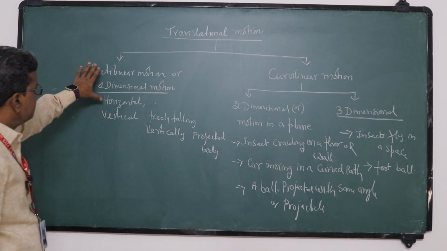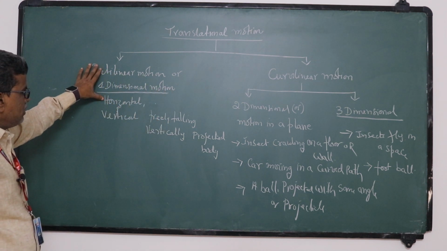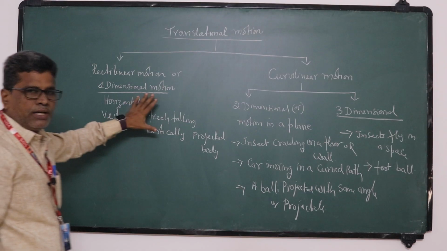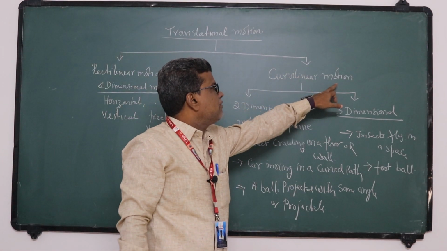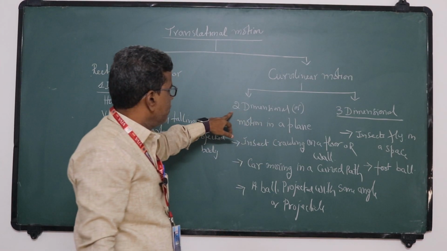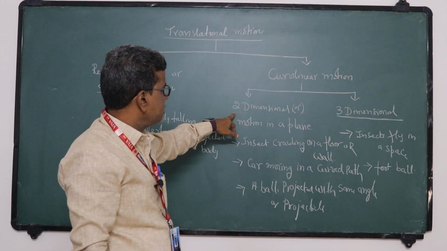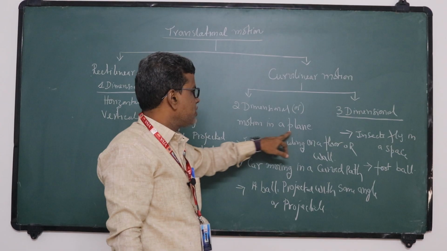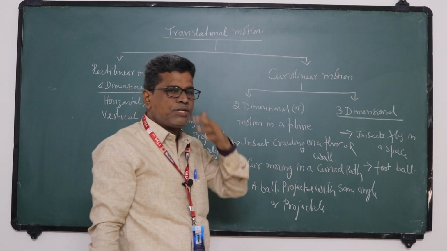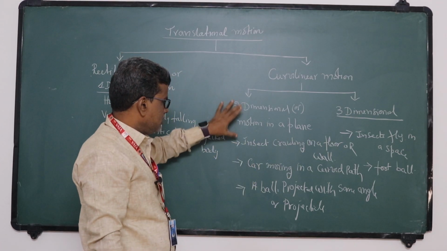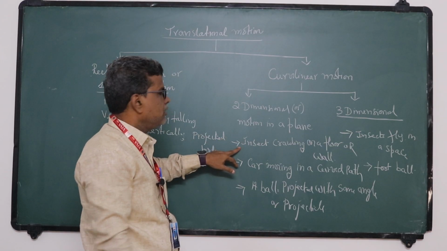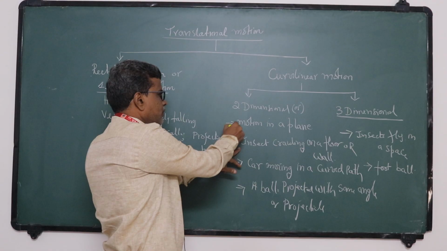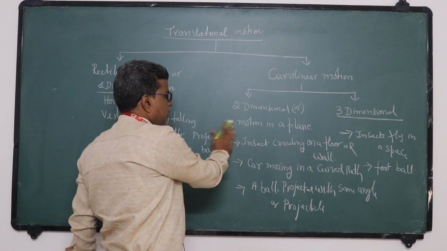We discussed rectilinear motion, and this one we completed. Now in today's class we are entering into curvilinear motion. So in today's class I am going to discuss two-dimensional motion in a plane and three-dimensional motion. So these are the few examples for two-dimensional motion or motion in a plane. Okay? Motion in a plane.